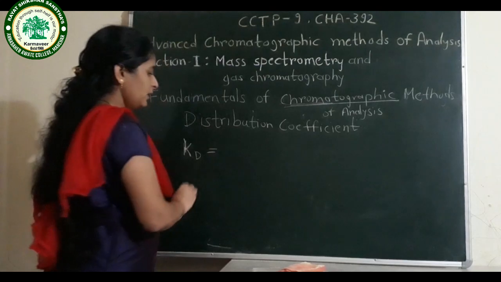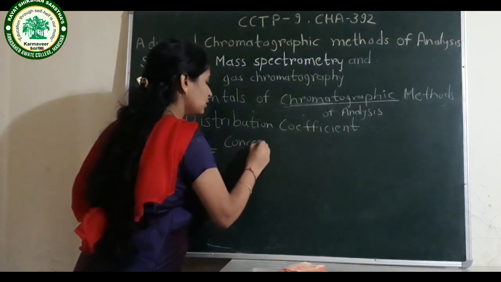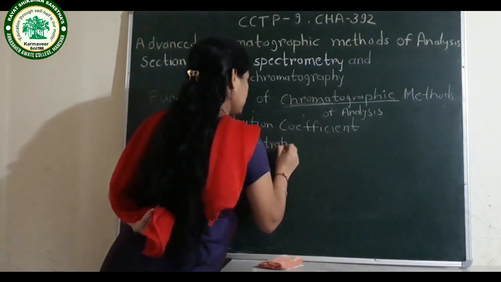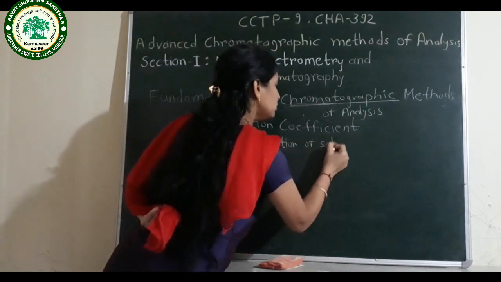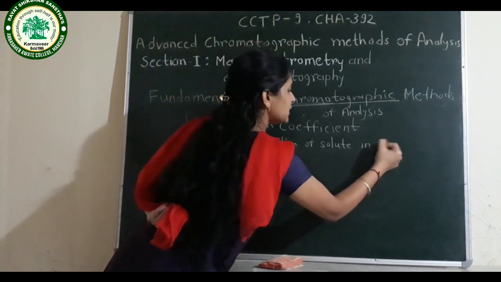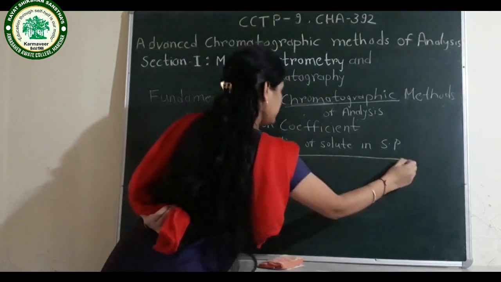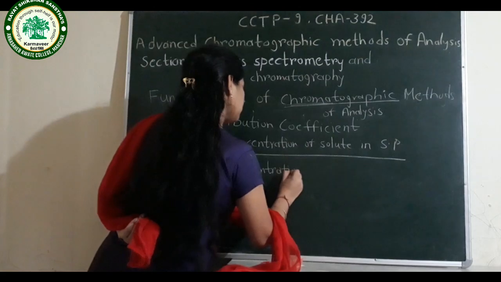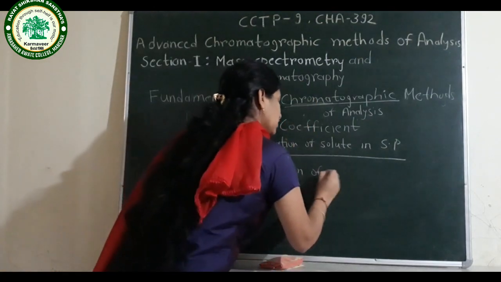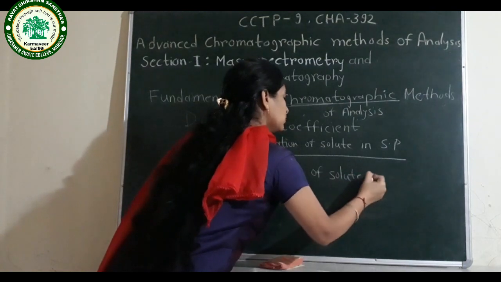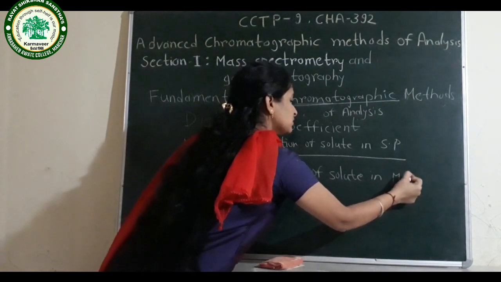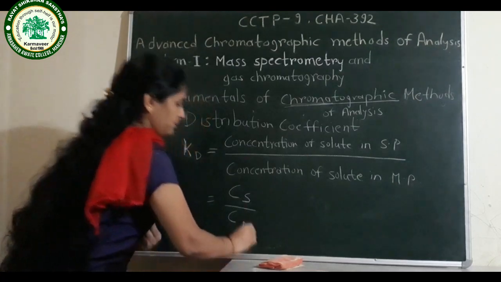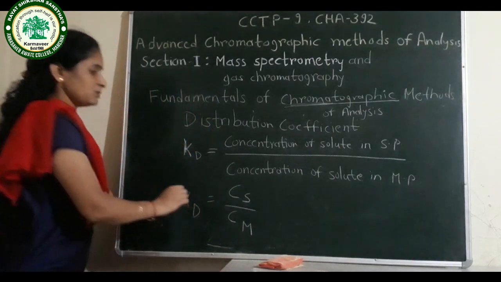It is given by the ratio of concentration of solute in stationary phase divided by concentration of solute in mobile phase, means it is given by Cs upon Cm.